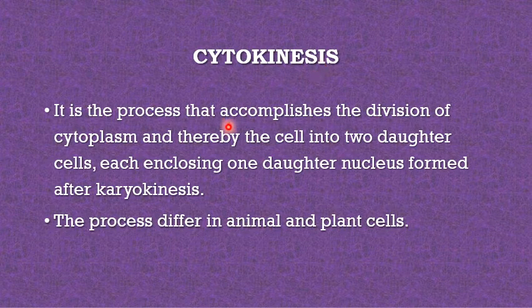It is the process that accomplishes the division of cytoplasm and thereby the cell into two daughter cells, each enclosing one daughter nucleus formed after karyokinesis. The process differs in animal and plant cells.